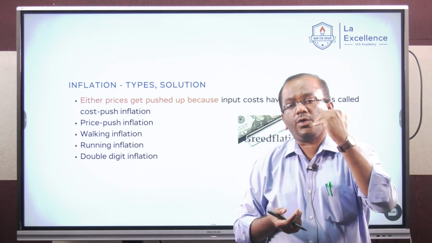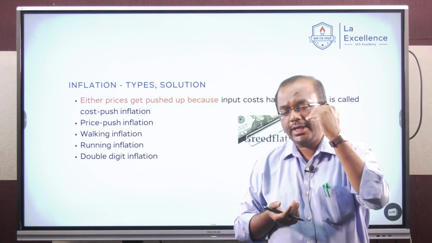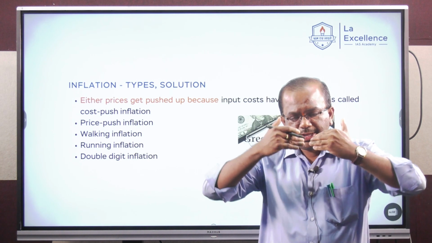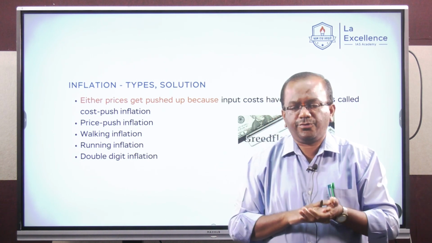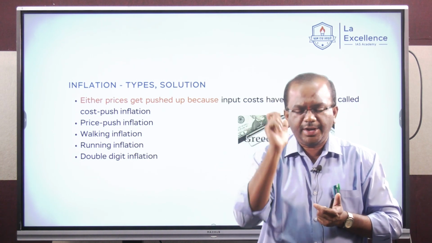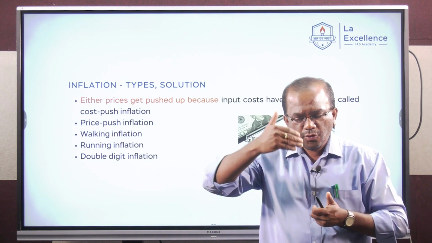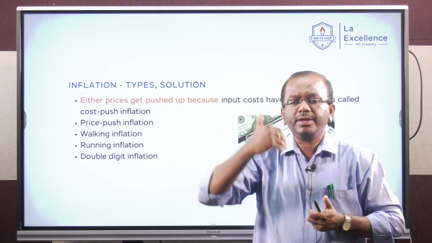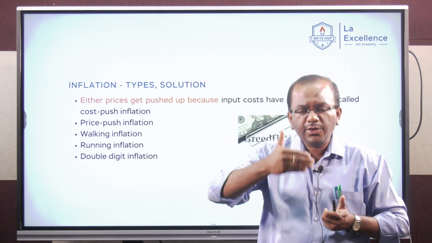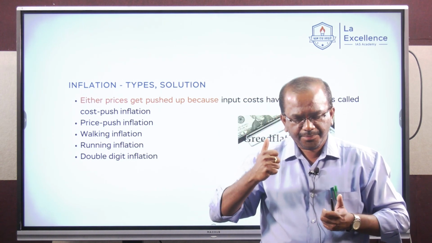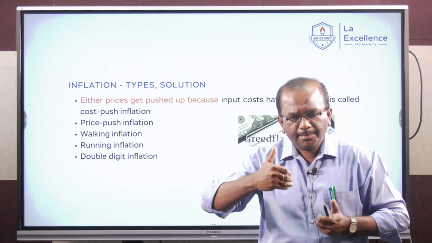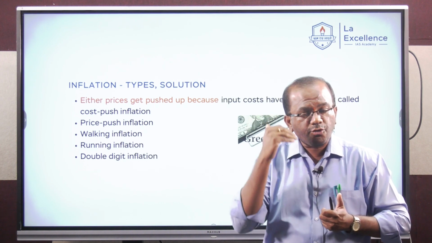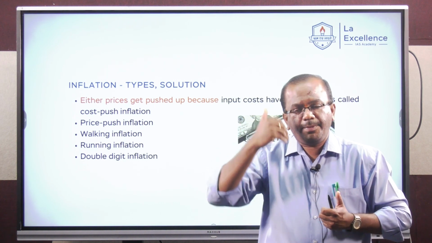That greed to make profits, that greed to cover the increase in the cost of inputs, his quest, his inclination to make more profits every quarter, every half year, every year. So he will increase his profit margins. That will lead to an increase in the price of goods and services. So his greed to make more profits leads to what is called a price push inflationary scenario. Or else it could also be due to monopoly type pricing.